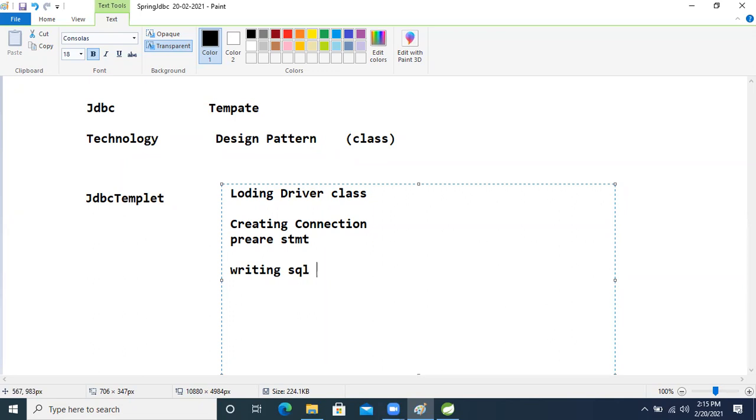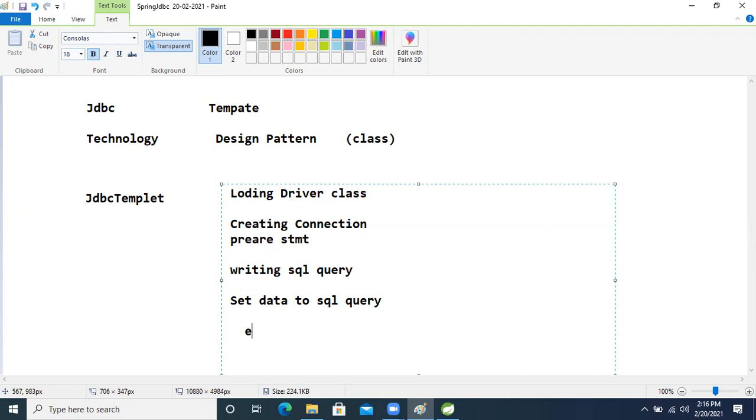So now writing, what is that? Writing SQL query. After that, set data to the SQL query, we are setting the data, right? All things I will tell at the time of practical, right?